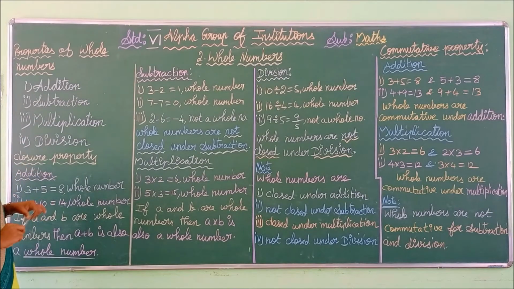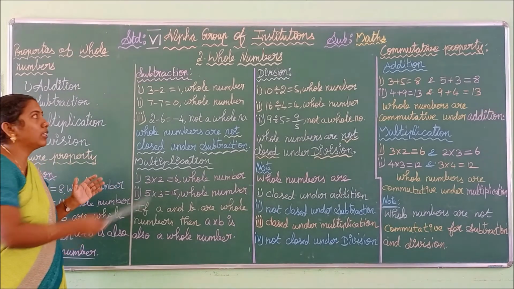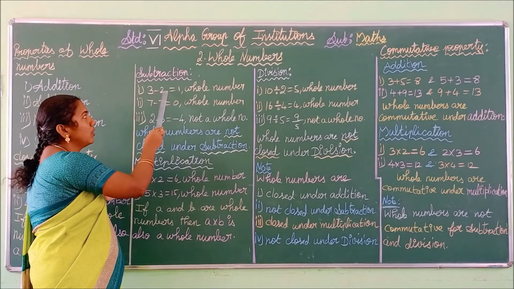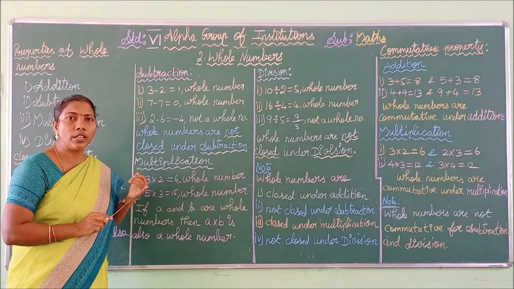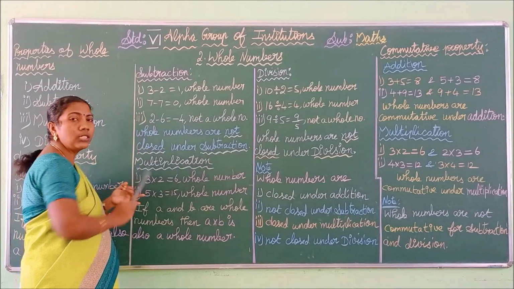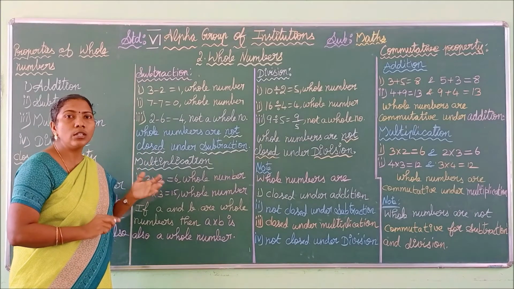Next we are going to see the same closure property for the operation subtraction. See the example: 3 minus 2. 3 is a whole number. 2 is a whole number. Here our operation is subtraction. So 3 minus 2 is 1. 1 is also a whole number.